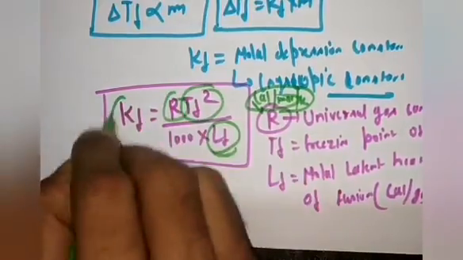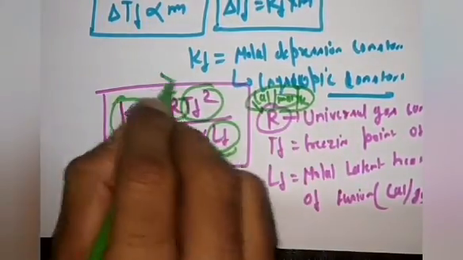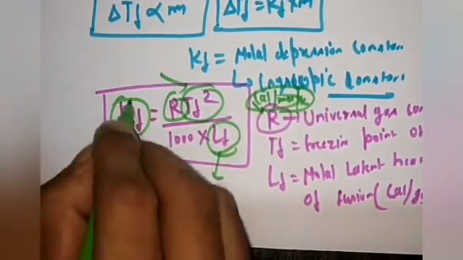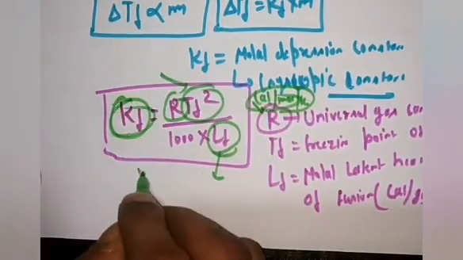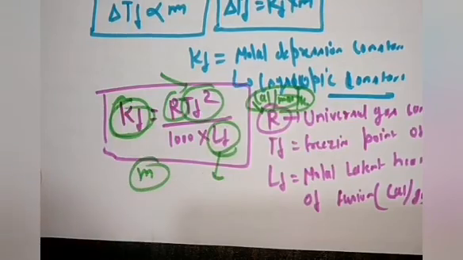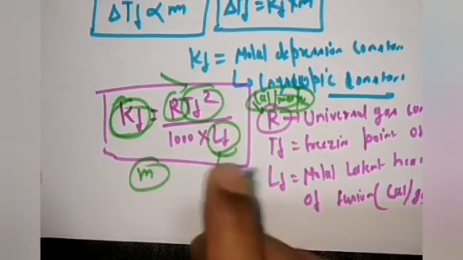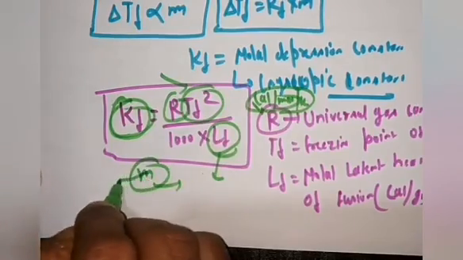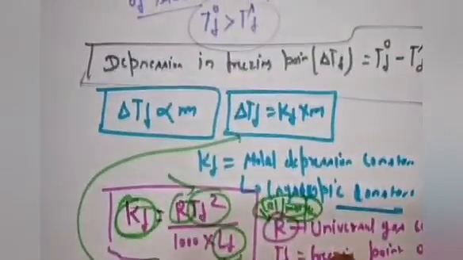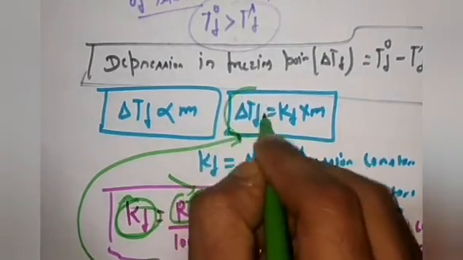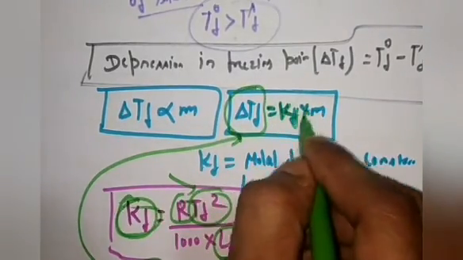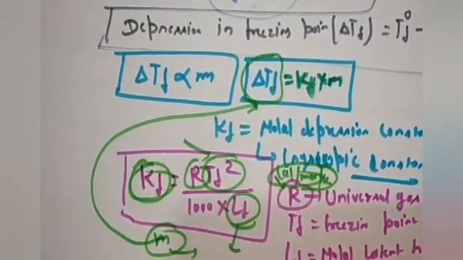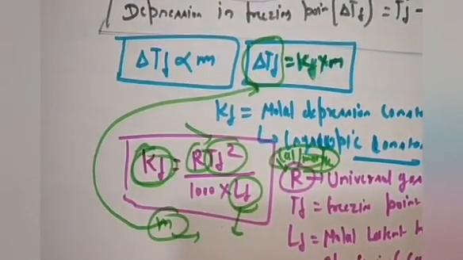Okay, and now in the question, TF may be given, LF may be given. You know the value of R, so you can calculate Kf. And if the number of moles of solute and the amount of solvent have been given, then you can calculate molality very easily. After calculating molality, just put it in this formula, and you will get the depression in freezing point of a solution after addition of a non-volatile solute in a pure solvent. Okay, so this was the topic relating to depression in freezing point.